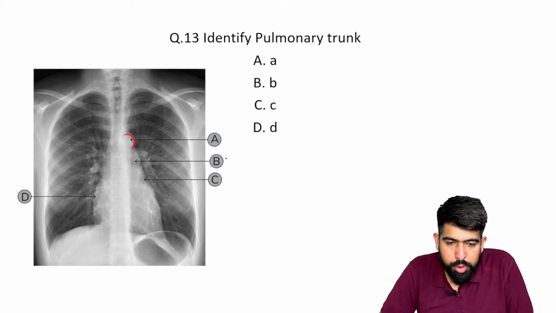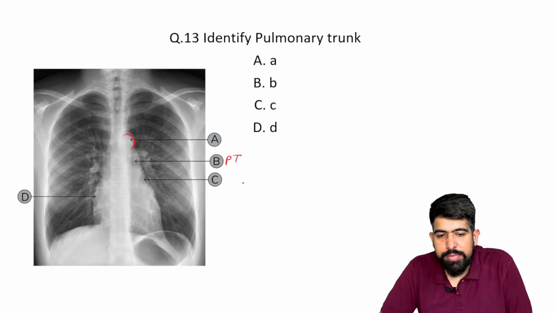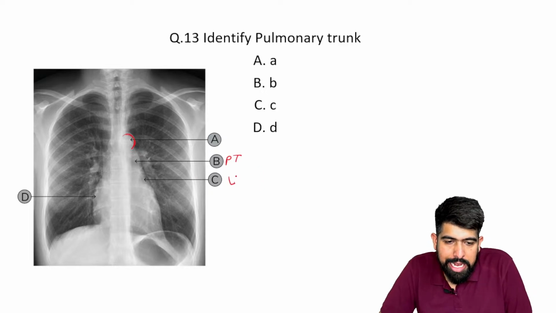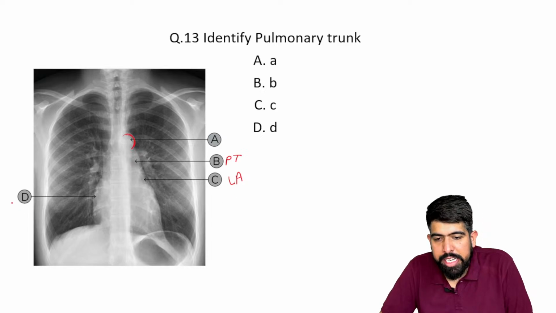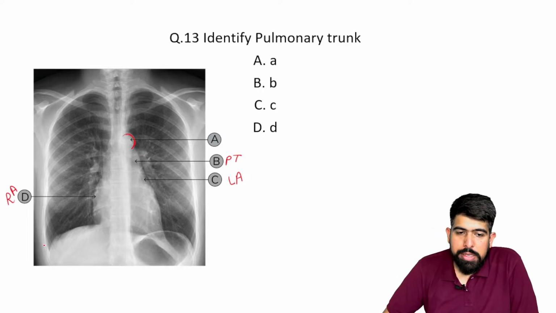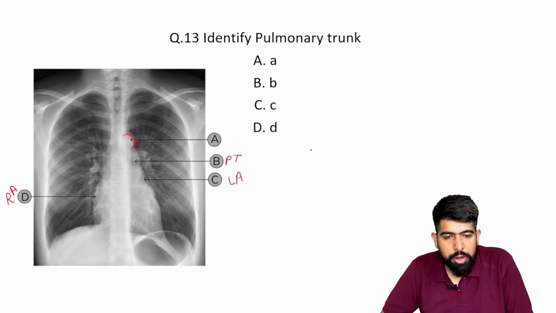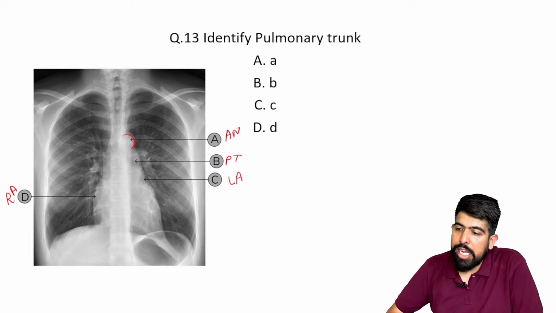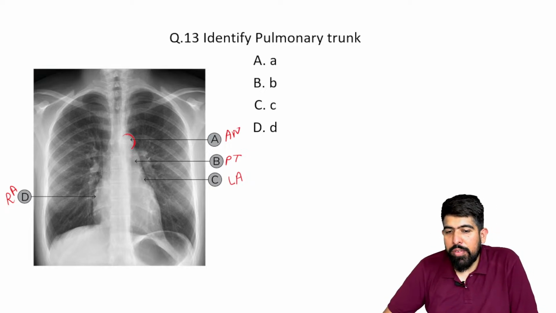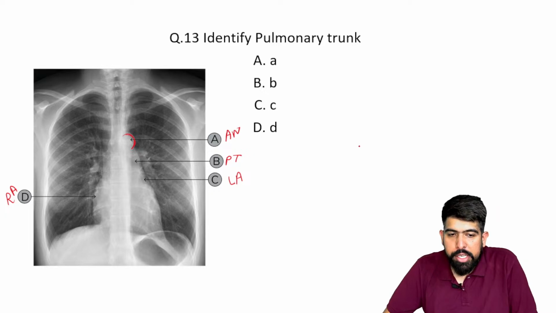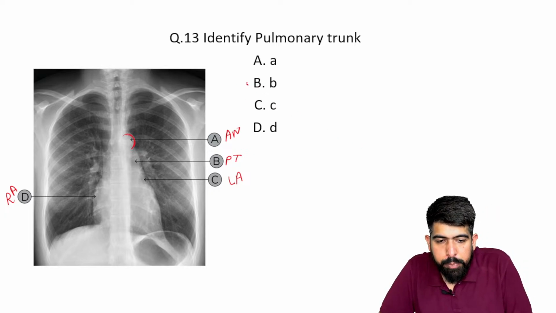B is your pulmonary trunk. C is your left atrium, and D is your right atrium. So the pulmonary trunk, aortic notch, left atrium, and right atrium are mentioned in this particular image. So your answer should be B.